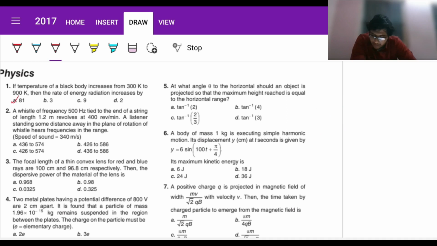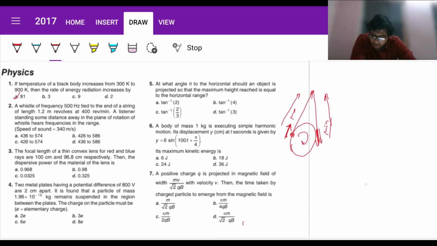Next, a whistle of frequency 500 Hz tied to the end of a string of length 1.2 meter revolves at 400 revolutions per minute. A listener standing some distance away in the plane of rotation of the whistle hears frequencies in the range. Okay, now as per Doppler's effect, let us assume that this is the source, it is rotating in this circle, and there is an observer here. Now, when this source has a velocity in this direction, that is tangential, the velocity of sound will always be towards the observer, but the velocity of the source will in one case be towards and in one case be away from. This will be the position for maximum frequency and this will be the position for minimum frequency. Fine. So we want to find the range for this.